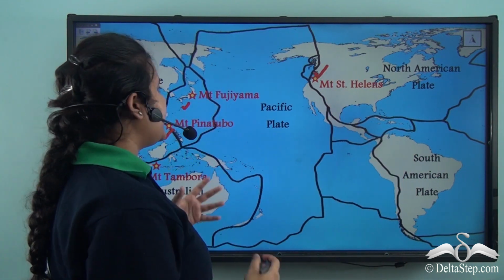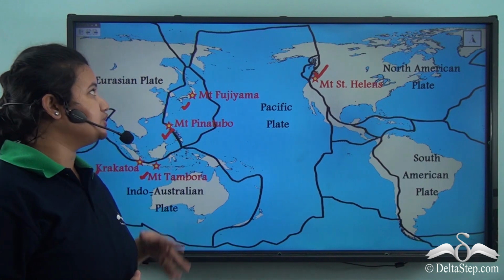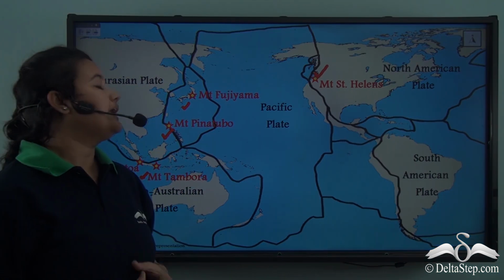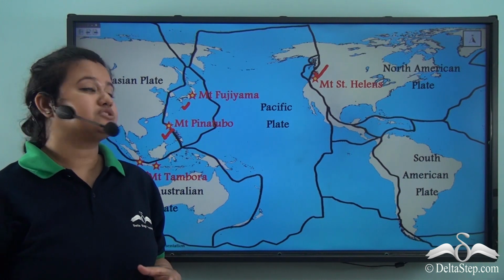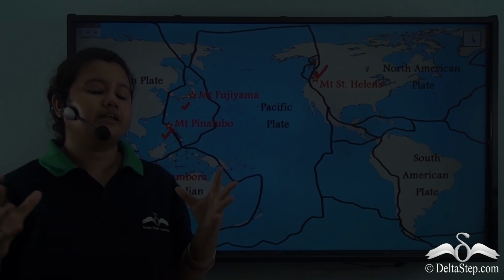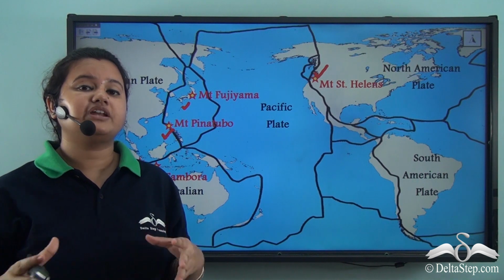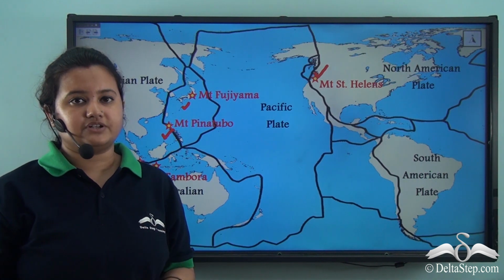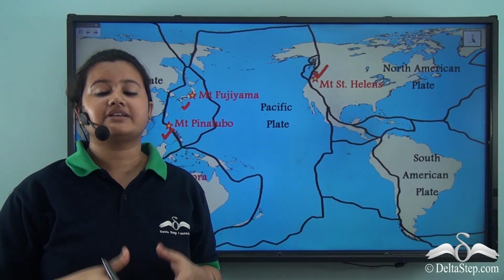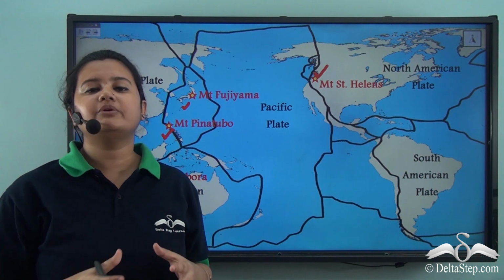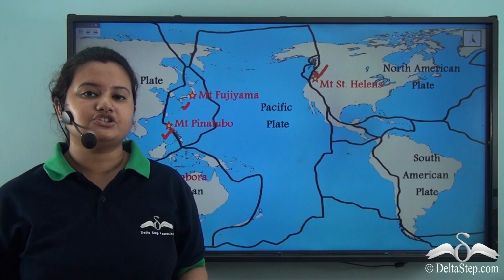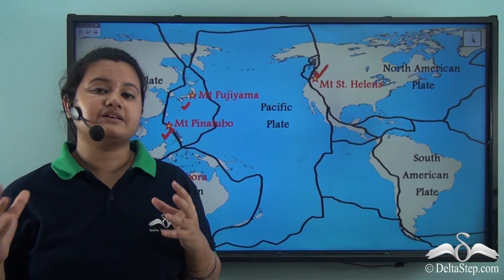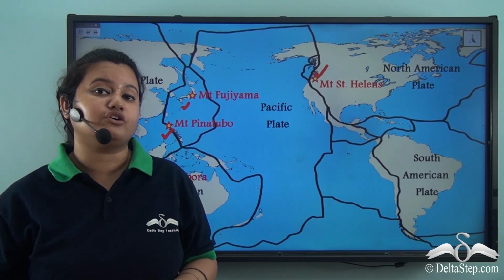are located at the boundaries of these tectonic plates. So this region of the Pacific Ring of Fire comprises active volcanoes, and therefore this region is also very prone to seismic activities. Therefore, since earthquakes are closely related with movement of tectonic plates and volcanic activities, the region of the Pacific Ring of Fire is a major earthquake prone region of the world.